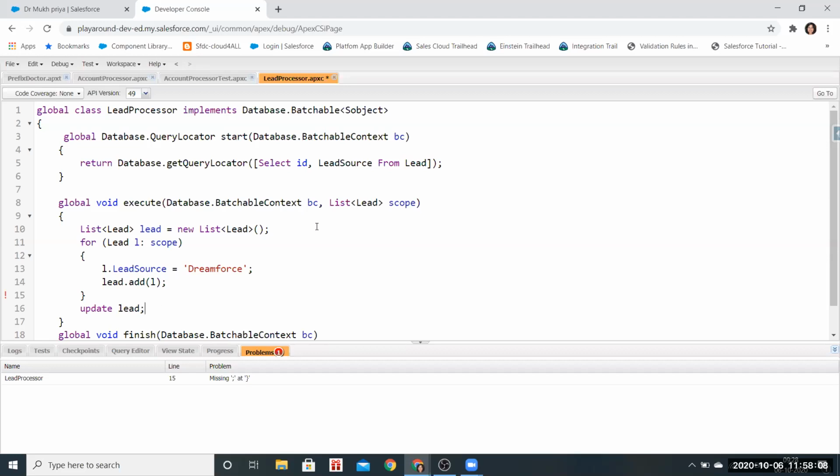Is it okay? Yes. Should I do Control S? Yeah. Okay. I learned this mistake. I did it yesterday also.